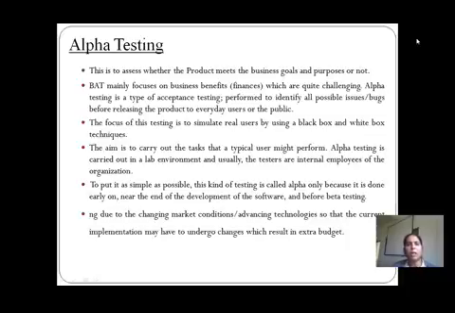So that is the alpha testing, the part which we need to consider with black box testing, where they are not going to focus on the internal code or the internal structure of the program. Again, the main aim is to carry out the tasks that typical users might perform. Why? Because alpha testing is carried out in a lab environment, and usually the testers are the internal employees of the organization.